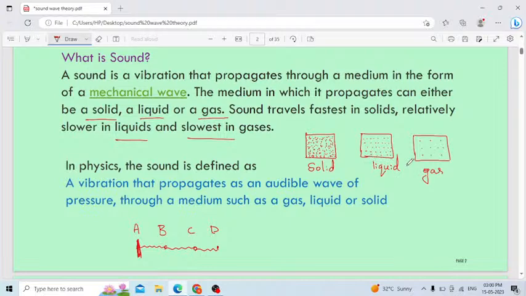What is the reason? You have to remember here, in solid the particles are very packed, very close to each other. Vibration or transmission of energy easily takes place. Therefore, sound waves travel easily. But in the case of liquid and gas, the particles are far from each other. To transfer the vibration, to travel as a sound wave, it needs more energy. When it needs more energy and more time, then the speed of the sound becomes less.